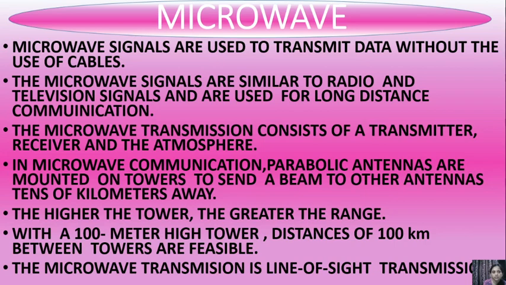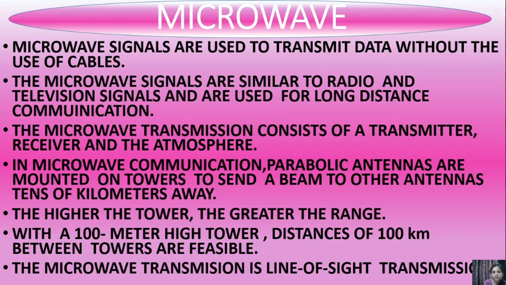Second point, the microwave signals are similar to radio and television signals and are used for long distance communication. The microwave transmission consists of a transmitter, receiver and atmosphere, as we have seen in the previous slide.